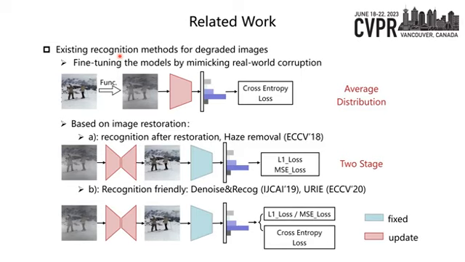Recently, there exist many works for degraded image recognition, such as fine-tuning the models by mimicking real-world corruptions, recognition after restoration, and recognition-friendly image restoration. The corresponding block diagram shows the difference in their methods. From this, we can conclude that these methods are either bad in performance or complex for training.